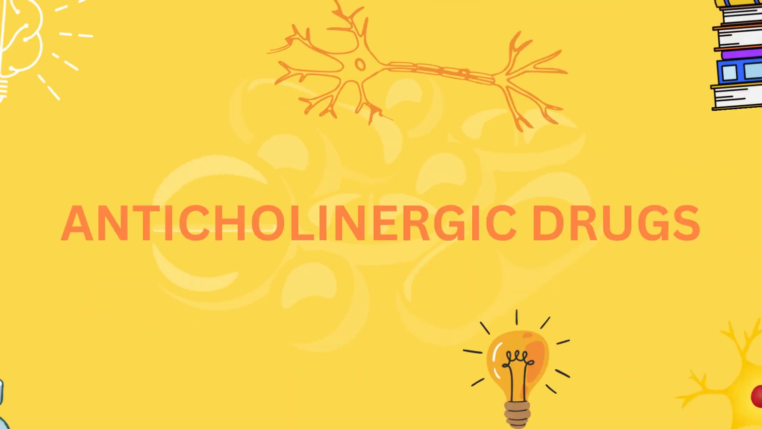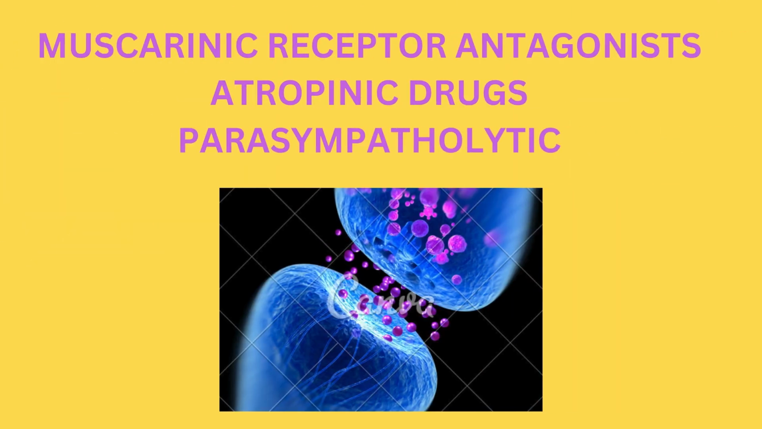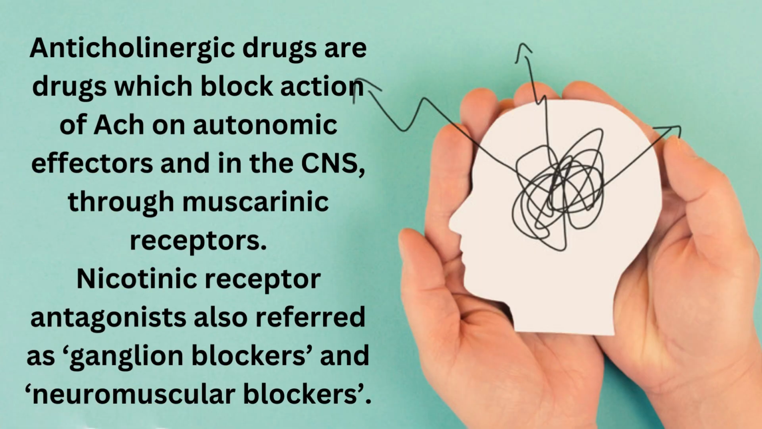In this video, we are going to discuss the topic anticholinergic drugs. These drugs are also called muscarinic receptor antagonists, atropinic drugs, or parasympatholytics. Anticholinergic drugs are drugs which block the action of acetylcholine on autonomic effectors and in the CNS through muscarinic receptors. Nicotinic receptor antagonists are also referred to as ganglionic blockers or neuromuscular blockers.